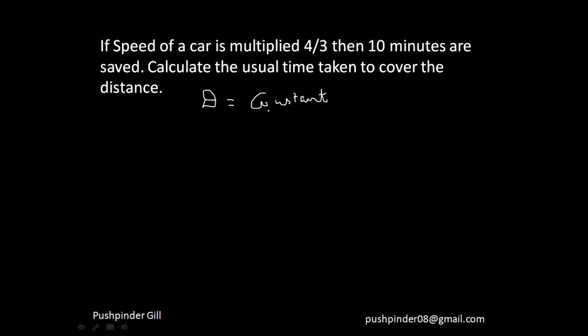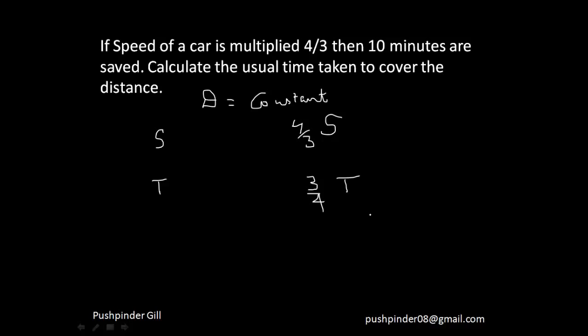The distance is supposed to be constant. Let's suppose it takes s speed and t time to cover this distance, right? Now my speed is getting multiplied by 4 by 3. That means my speed is becoming 4 by 3 s. So now if distance is constant and speed is getting multiplied by 4 by 3, time will get multiplied by 3 by 4, right?